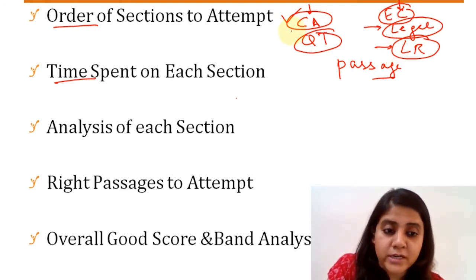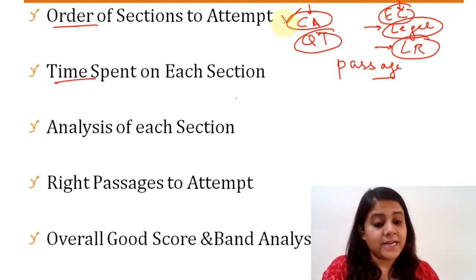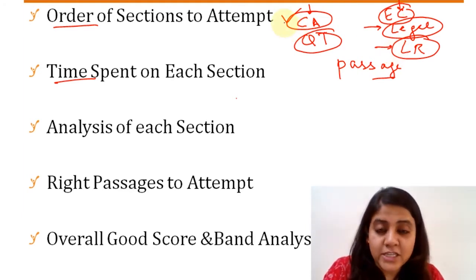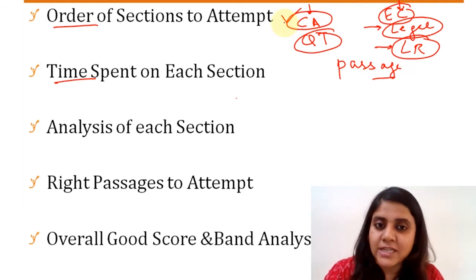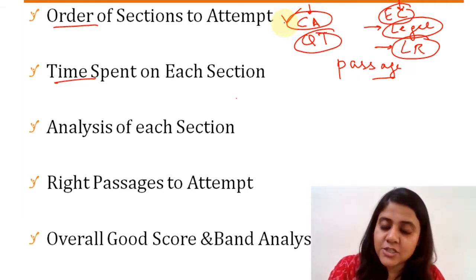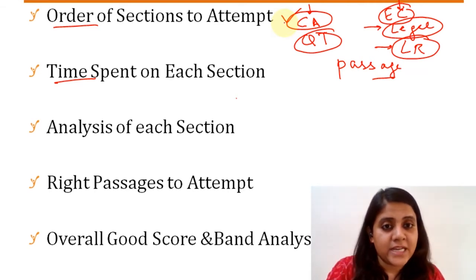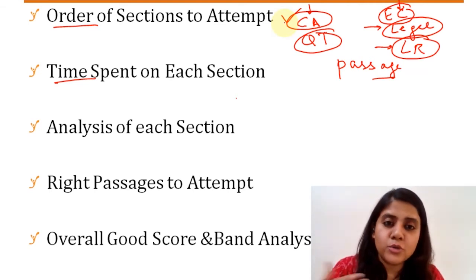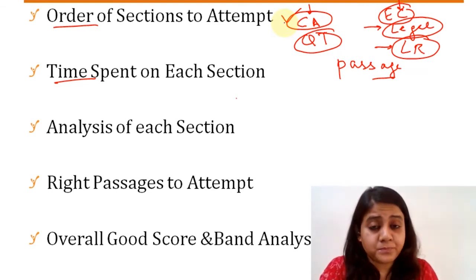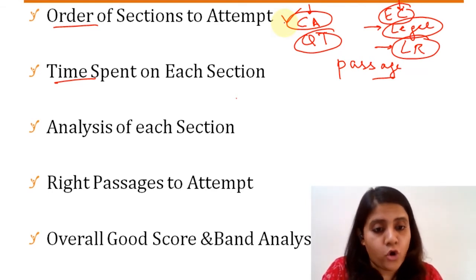You might want to do the current affairs section because yes, that is still a very scoring section, less time consuming, and a section that doesn't really change. Even though it is passage based, you would still treat current affairs as a very less time consuming section. So you want to get it done within at least the first half of your exam, right? So that is with respect to the order of sections.